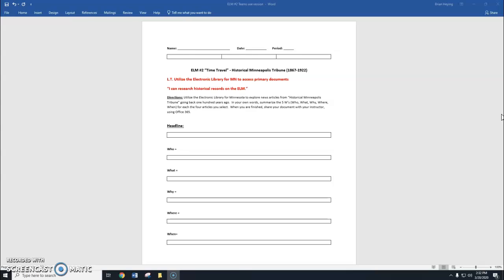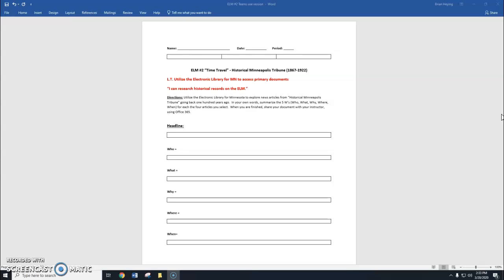All right, so just to talk a little bit about the goal here, the primary documents, we're going to access those through the ELM, and it's very neat. If you don't know what a primary document is, it's basically a document that comes from that time period.